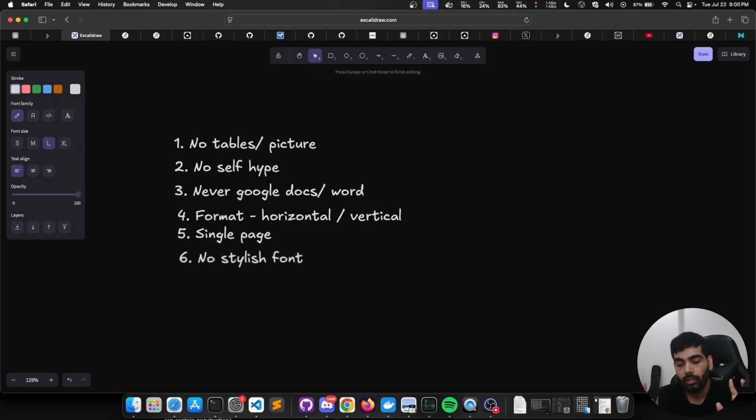Time for the sixth point. No stylish font. I don't want to see any italics, any stylish font out there. Use some basic font. You're not there to impress anyone. You're just here to showcase your skills, not your fonts.